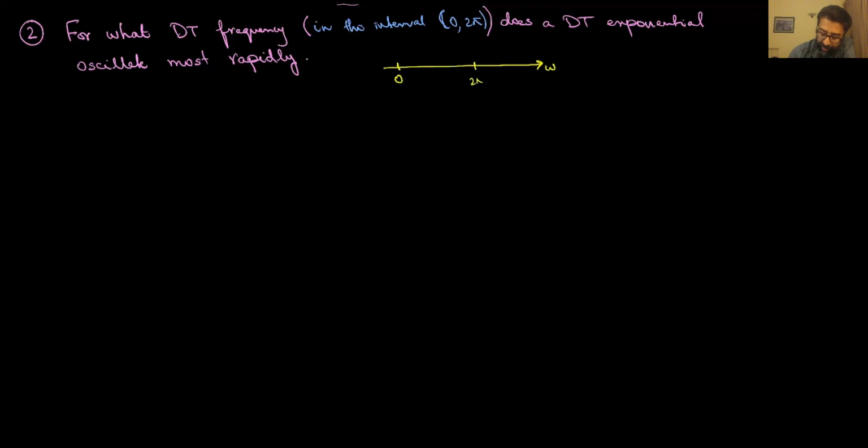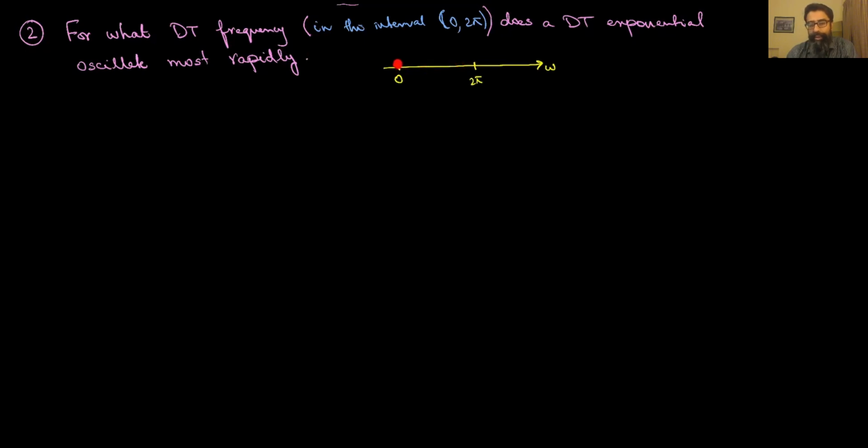This is 2 pi radians per sample. The question I want to ask is, if I start increasing the frequency from 0 all the way up to 2 pi, does that result in an increasing rate of oscillation in the complex exponential? And a little bit more in-depth thinking or observation would yield a negative answer.